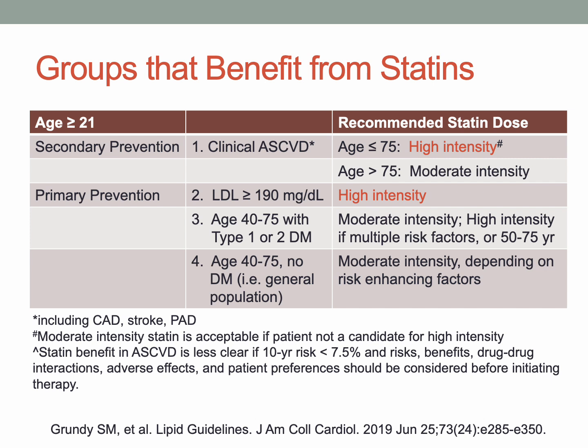And then for the statin benefiting group 4, the general population, we will start with a moderate intensity statin, generally if that person has an ASCVD risk that's greater than 7.5%. But we may be more aggressive or less aggressive depending upon other risk enhancing factors.